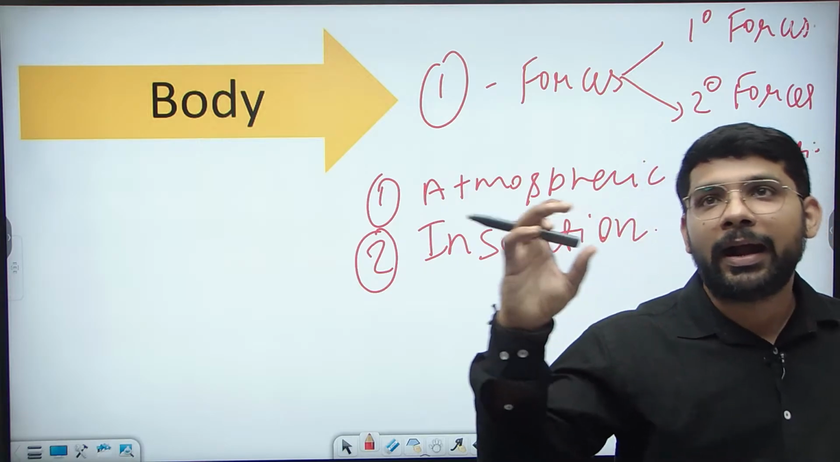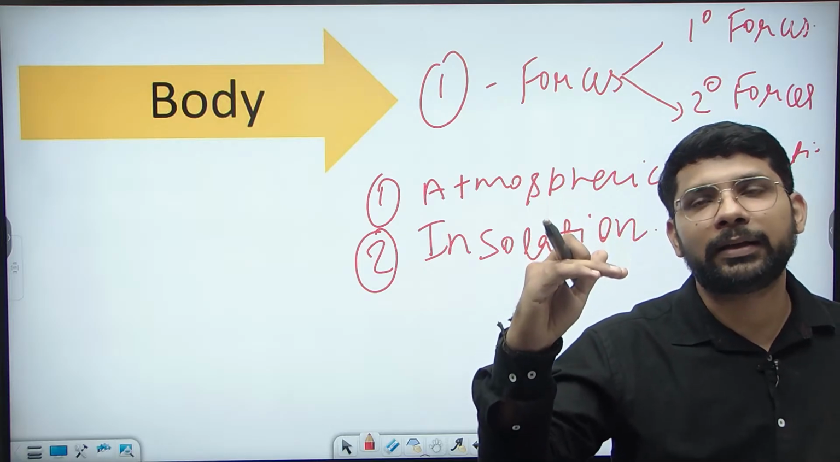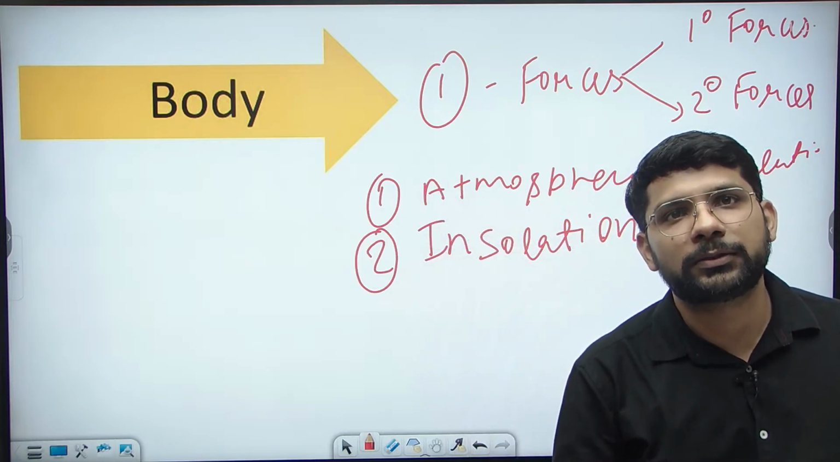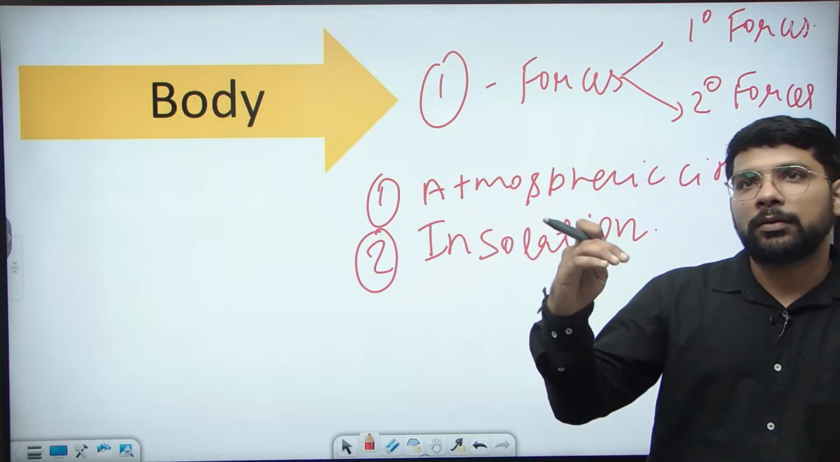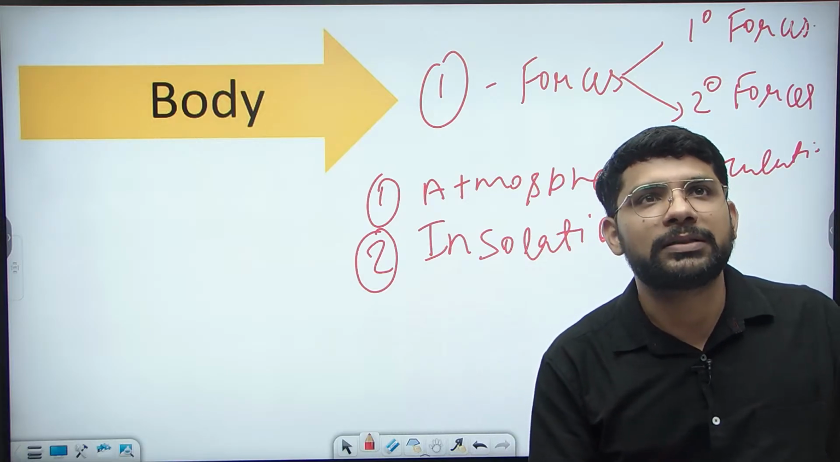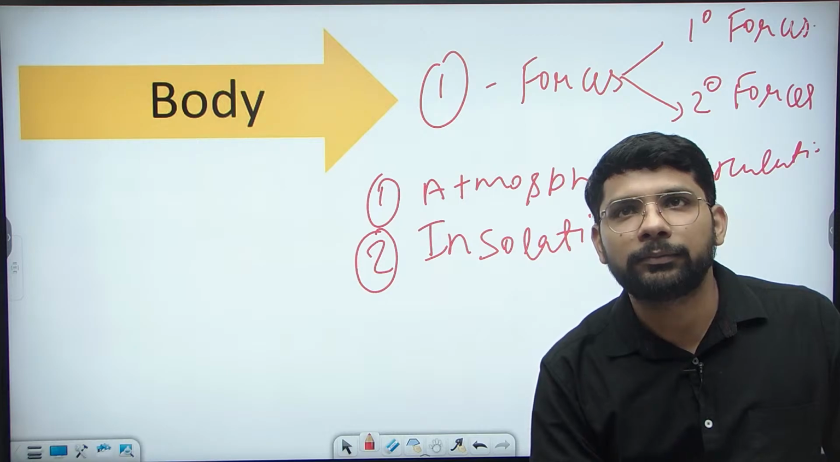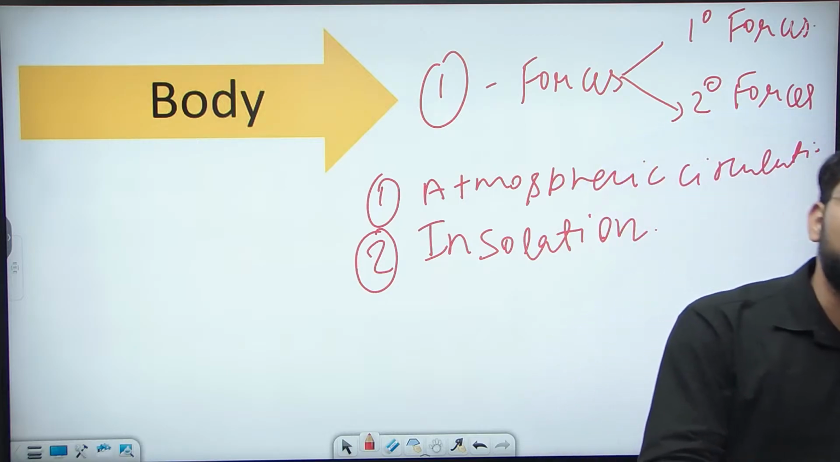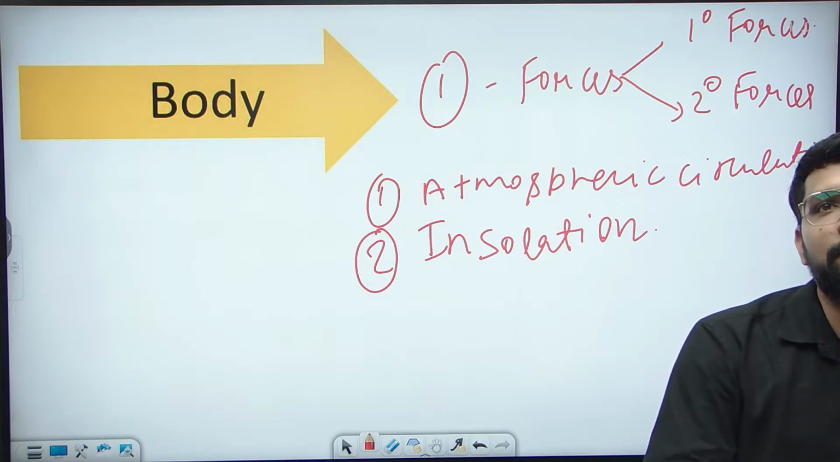That's why at the equator the water level is 7 to 8 centimeters higher in comparison to the poles. This leads to the movement of the water from the equator toward the poles because of the difference in water level. Clear? The first was the atmospheric circulation, and the second is the insolation.